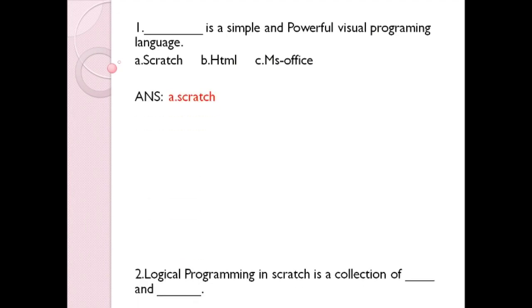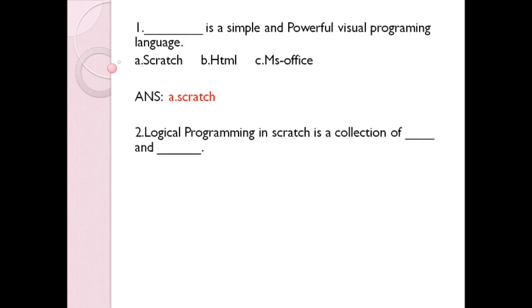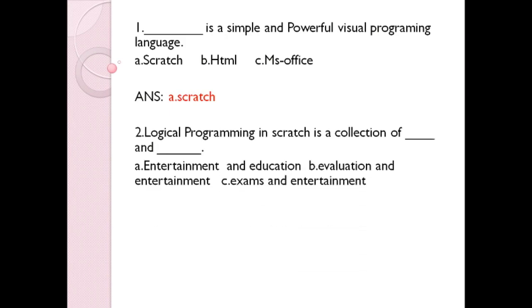The first question, dash is a simple and powerful visual programming language. The options are Scratch, HTML, MS Office. The answer is Scratch. Second question, logical programming in Scratch is a collection of dash and dash. The options are entertainment and education, evaluation and entertainment, exams and entertainment. The answer is entertainment and education.